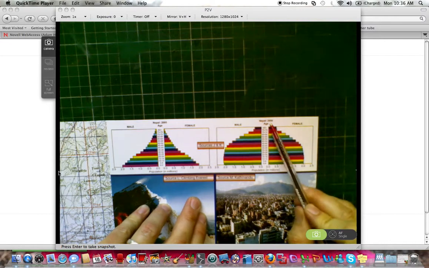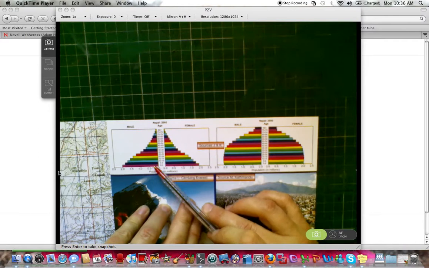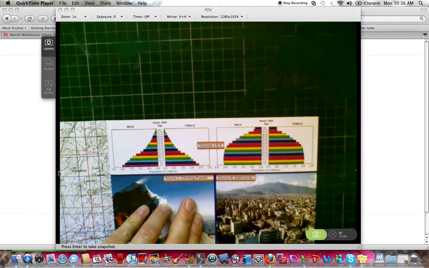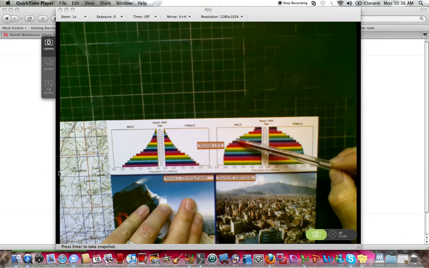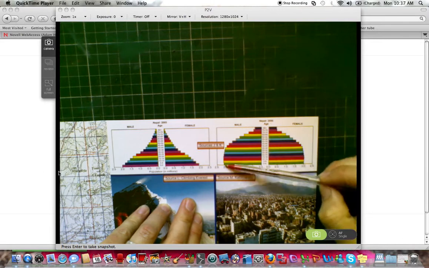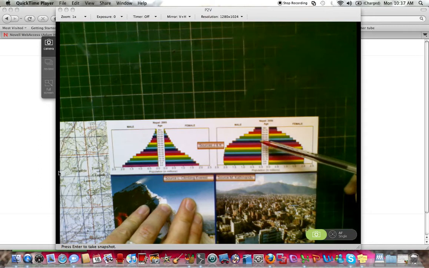But we also see here with 2050, the difference between these two population pyramids is that in the next 45 years, it is expected that the Nepalese will have an improvement in their healthcare and in their life expectancy, and so therefore we see these ages up the top growing or staying alive for longer.